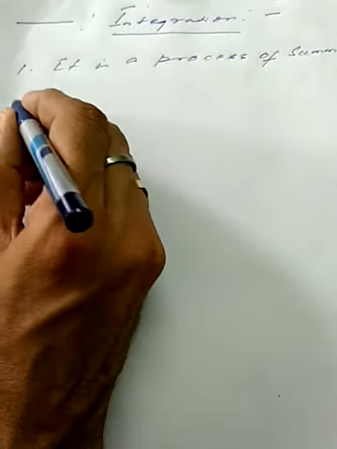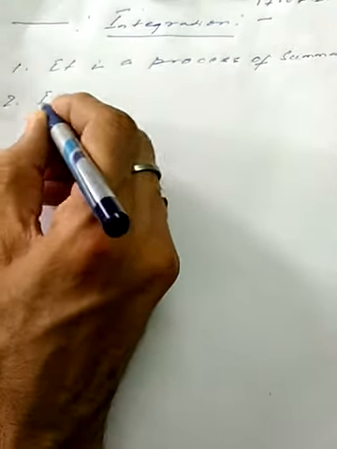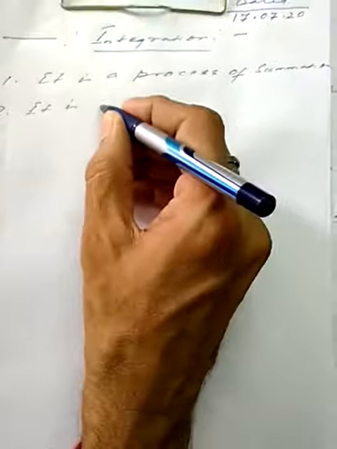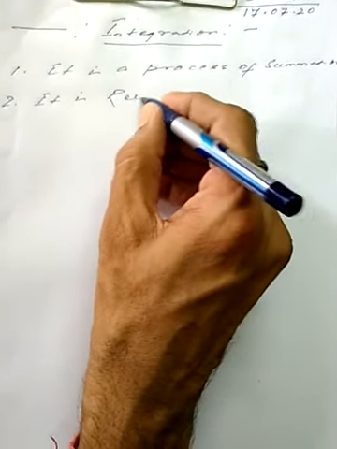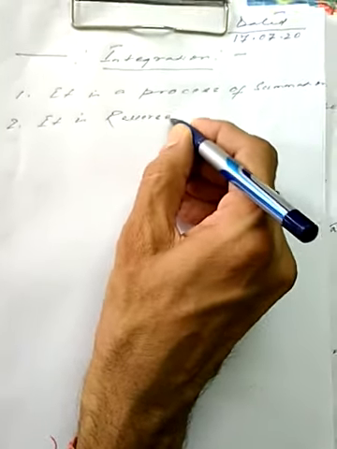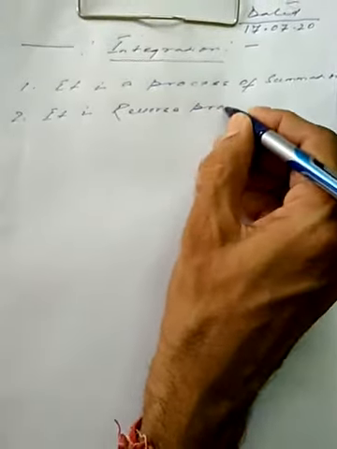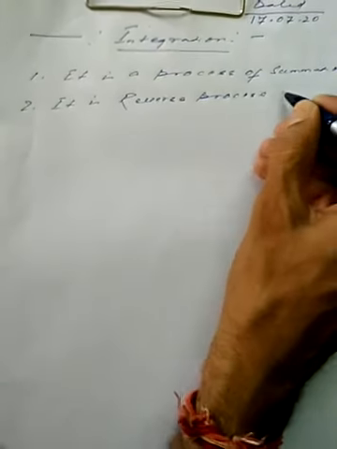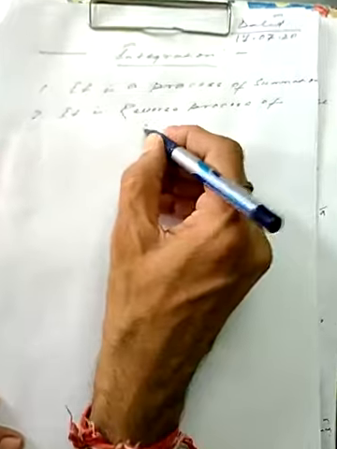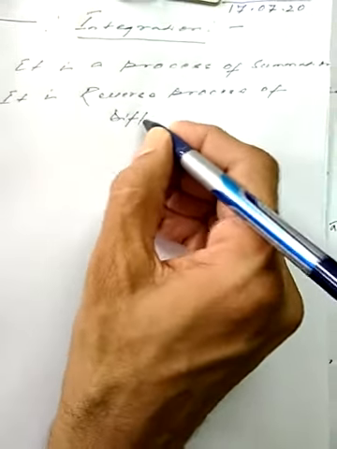This is the process of summation. Second thing, it is the reverse process of differentiation.